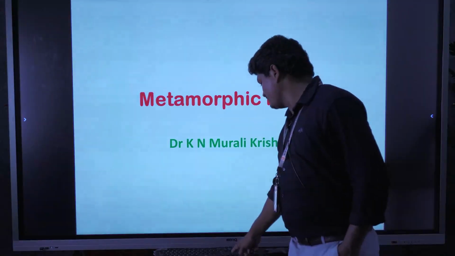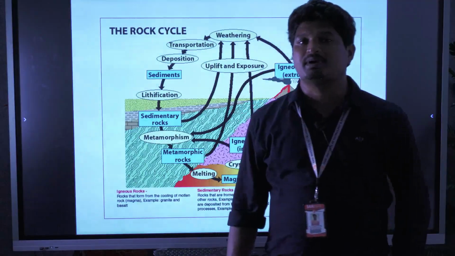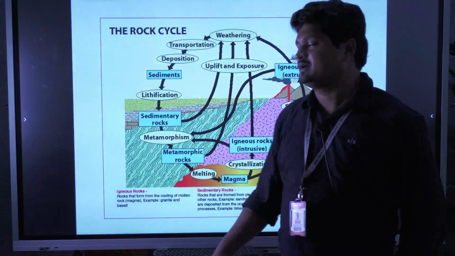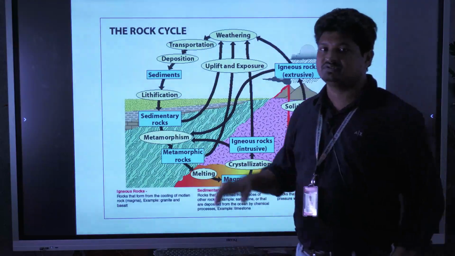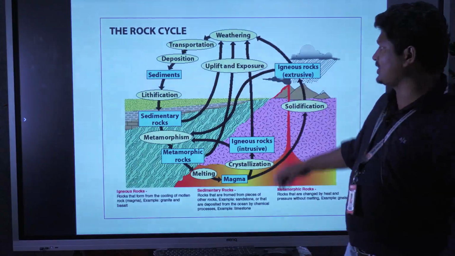Metamorphic rocks are formed when pressure and temperature are continuously applied on particular rock masses. Later on, they develop through metamorphism. Metamorphism means a change of form, including the chemical composition. So this is about the rock cycle.